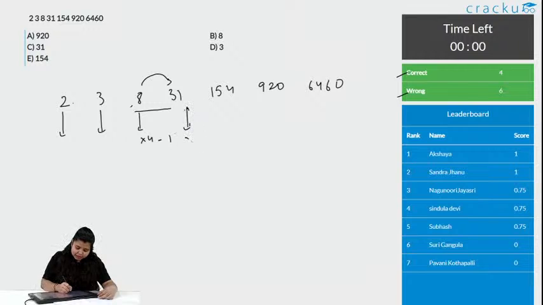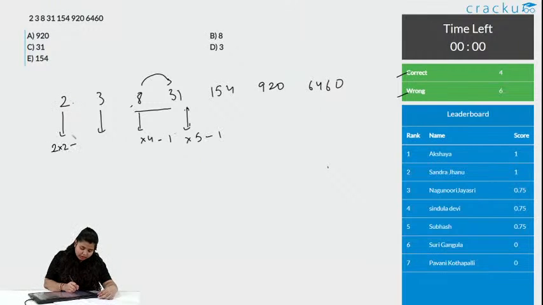So, this is again into 5 minus 1, as 31 into 5 is 155 and minus 1 is 154, right. So, if this is the series, let us check the other numbers.